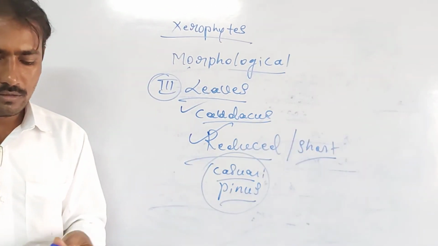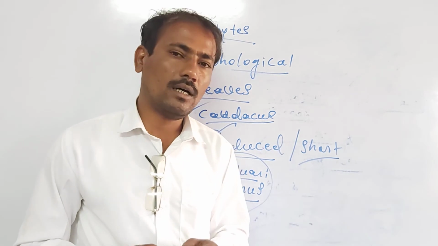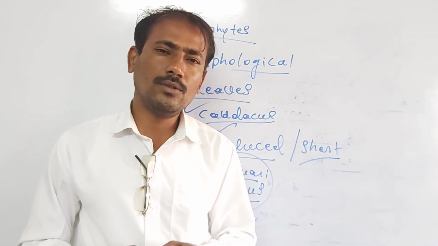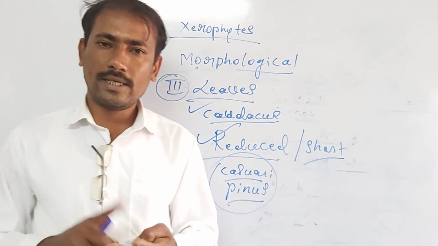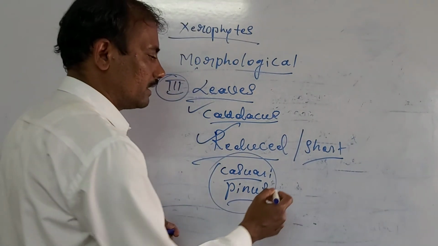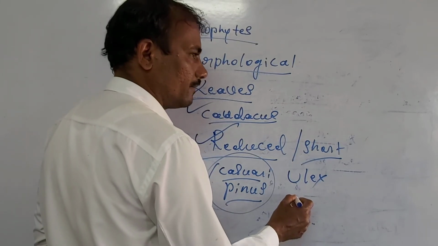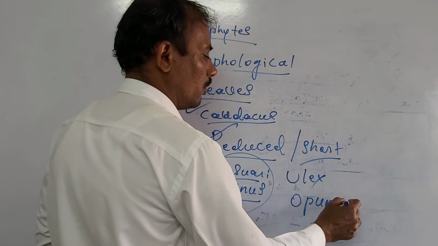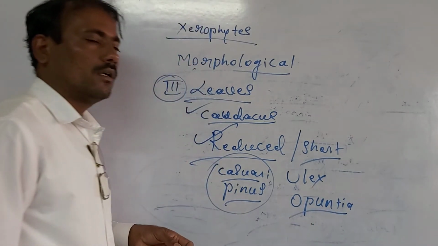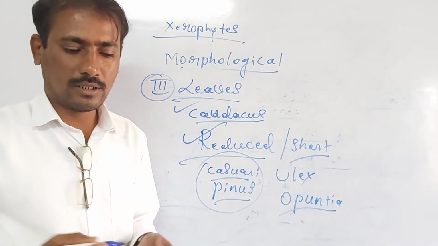Then in some other xerophytes, the leaves are very much reduced. It may be Ulex. Ulex is another xerophyte. Then Opuntia here. Leaves are very much reduced.